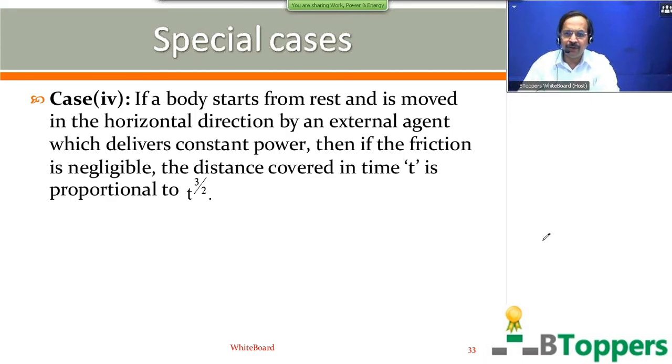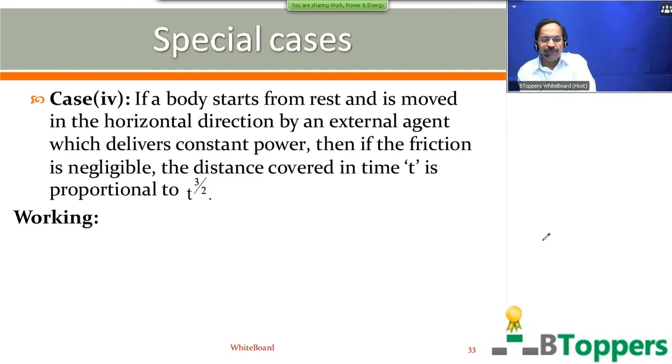See, the same case, I am going to show you the notes for this case 4. Those who are writing the notes, they can start writing the notes. First I have shown you the conclusion on the screen. You can first copy this conclusion, later you can copy the working part. I will once read out this conclusion. The body starts from rest and is moved in the horizontal direction by an external agent which delivers constant power. Then if the friction is negligible, the distance covered in time t is proportional to t power 3 by 2.